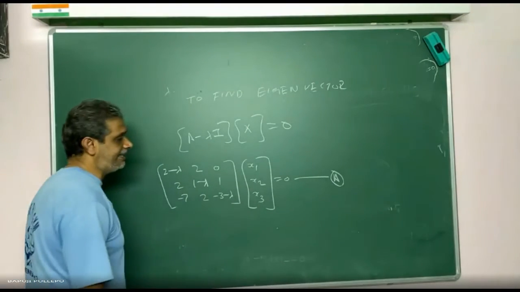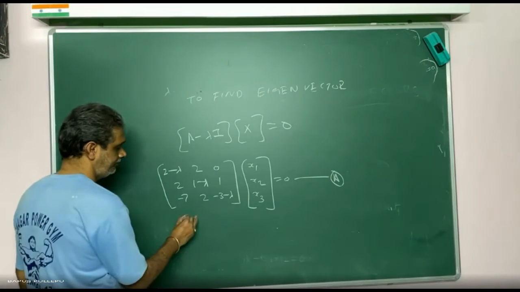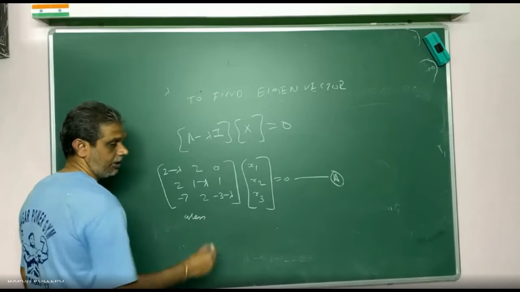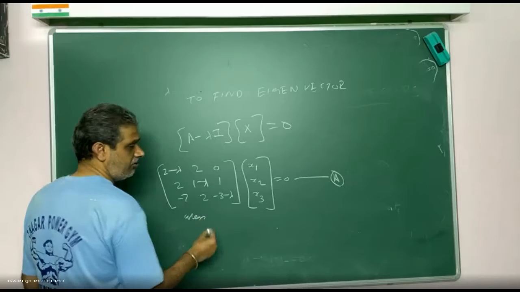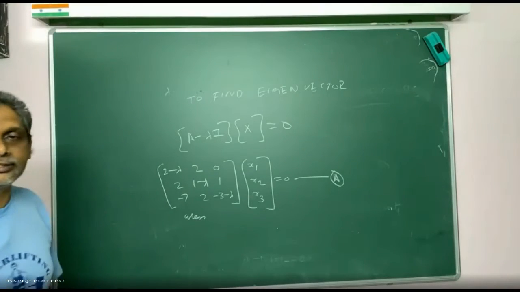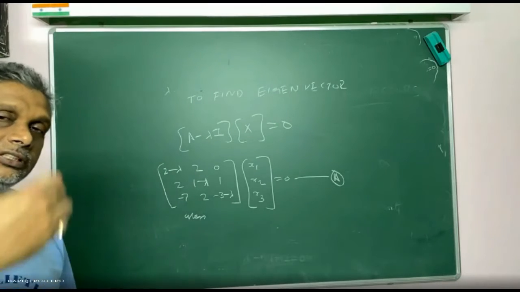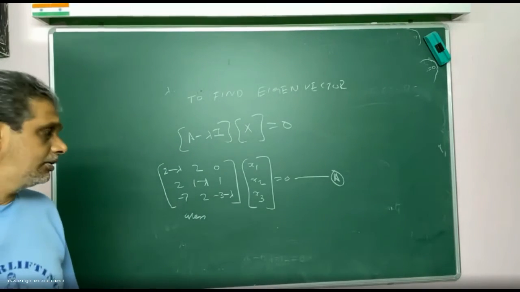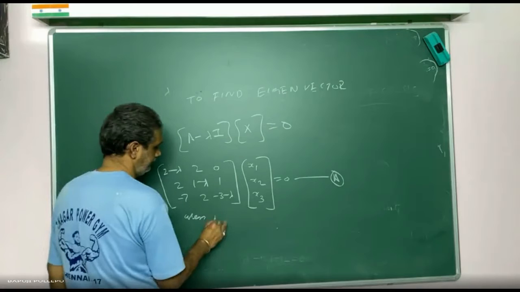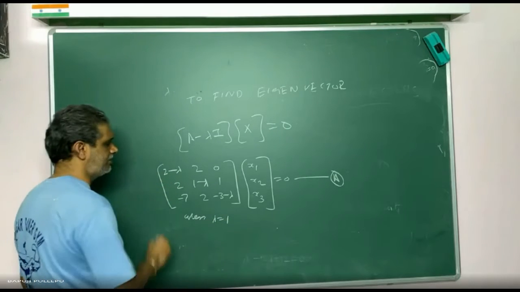Okay. Now first case is what, sir? What is the lambda? Minus 4. How many lambda values did I get? 1, 3, minus 4. One value I will take, then I will find the eigenvector. For lambda equal to 1, this is the eigenvector. So when lambda is equal to 1, substituted here, what will you get?